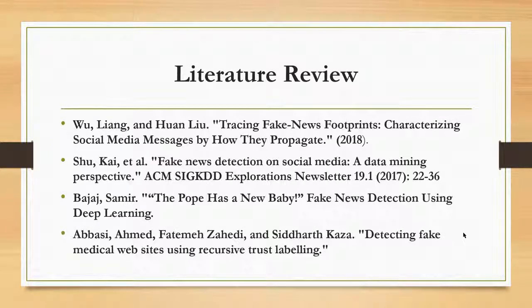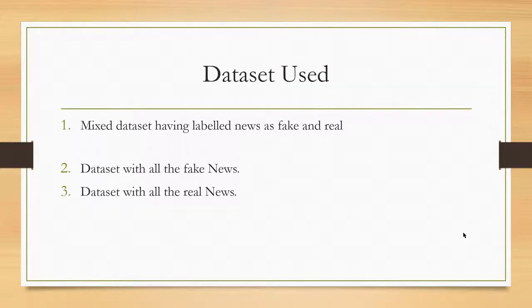These are some research papers that I have gone through for my project. The first dataset I used was a mixed dataset labeled as fake news and real news. There were around 18,000 news items in that labeled dataset. The second dataset was also labeled, but all the news in it was fake. And the third dataset was for all real news. It has all the news labeled as real. All these datasets were obtained from Kaggle.com.